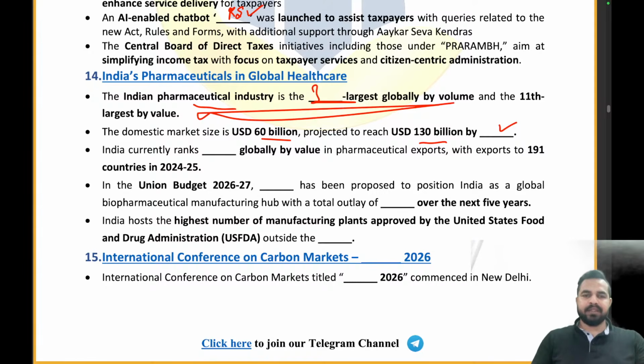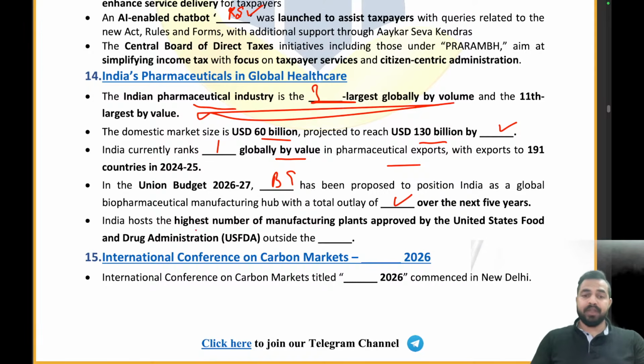India currently ranks dash globally by value in pharmaceutical exports. India is on the 9th position with exports to 191 countries in 24-25. In Union Budget 26-27, what is the name of that initiative which has been launched? That is the Biopharma Shakti, which has been proposed to position India as the global biopharmaceutical manufacturing hub. What is the total outlay? That is rupees 10,000 crores over the next 5 years.